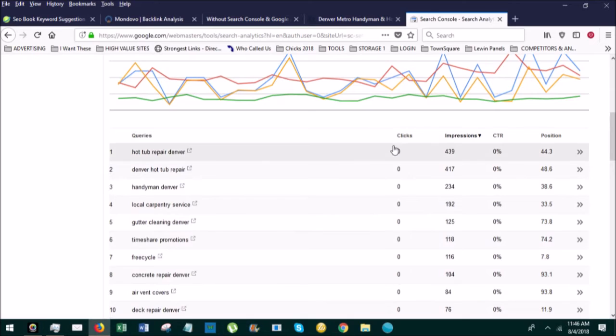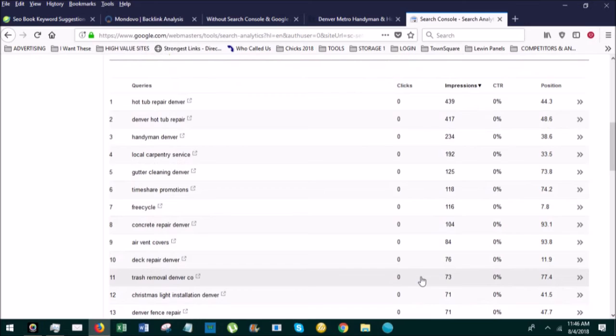I'm not getting any traffic from all of this, and yet my company got a little over 2,000 impressions, right? So that's 2,000, 1,800, 1,600 impressions for different things relevant to my market that I just have not gone and optimized. And so that's what Search Console is really going to tell you about your company: what needs to be optimized, what keyword phrases Google wants to give you that you need to put on your website. So really I should go and type in concrete repair Denver.